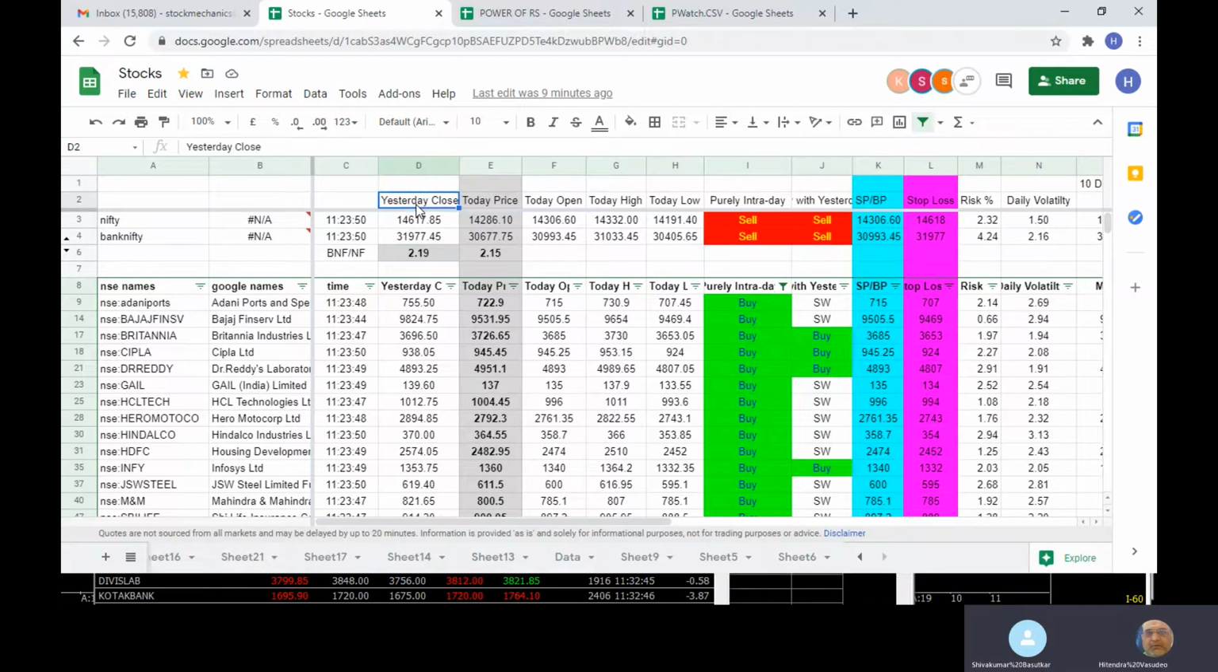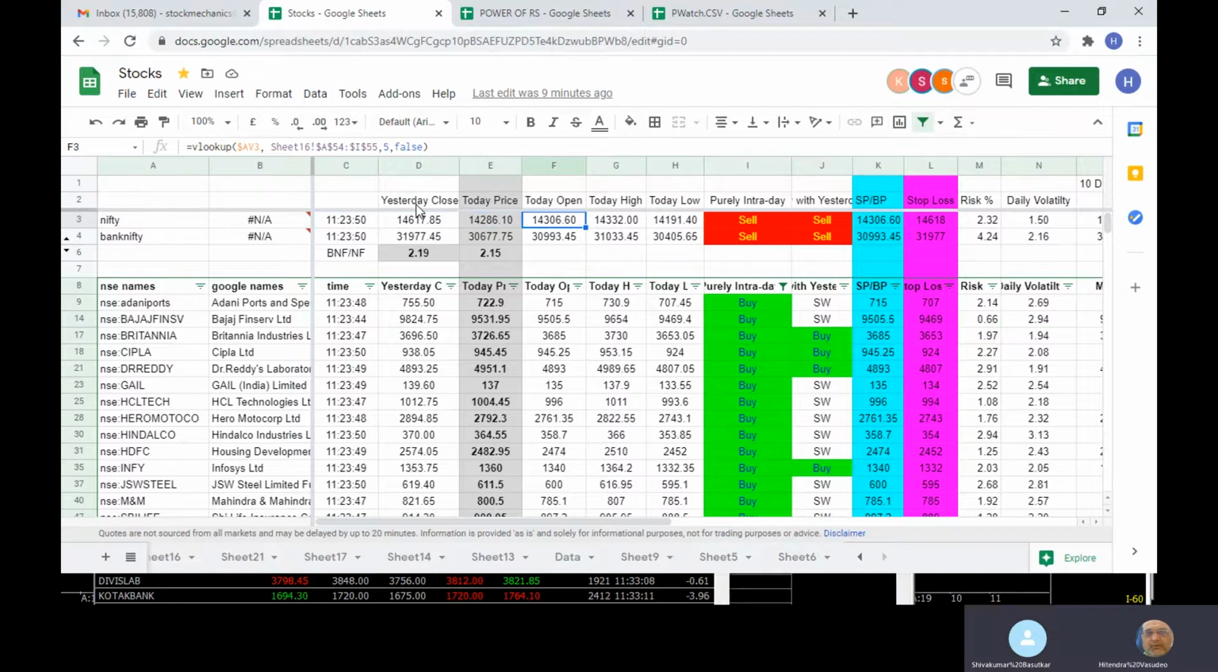Now I can hear, but can you see the column D? Yes, I can see. Okay, that is yesterday's close. Then column number E, today's price, that is the current price, whatever is the last updated as per the time. Time is in column C. As per the column, at 11:23 time, this was the price.